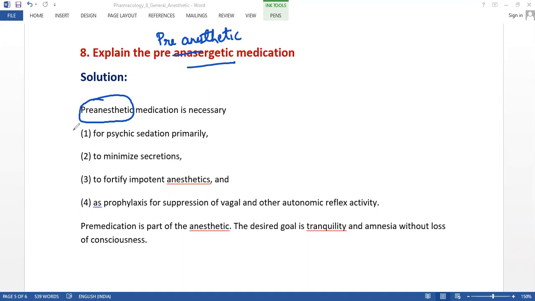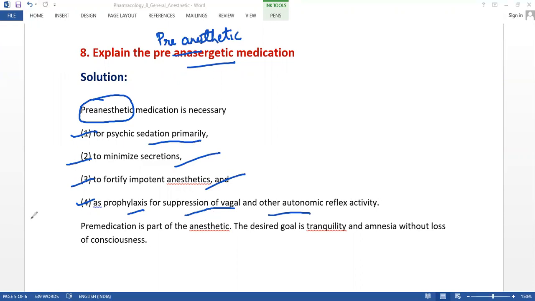We have 4 conditions: primarily for the sedation, to minimize the secretions and to fortify the important anesthetics, and also as a prophylaxis for the suppression of the vagal and other automatic reflex activity.